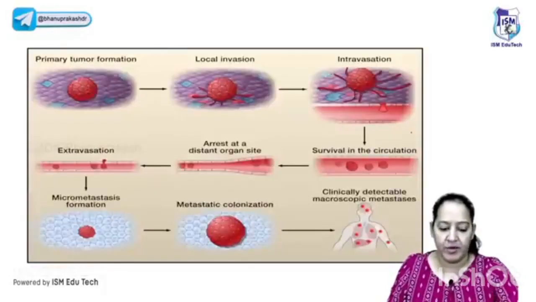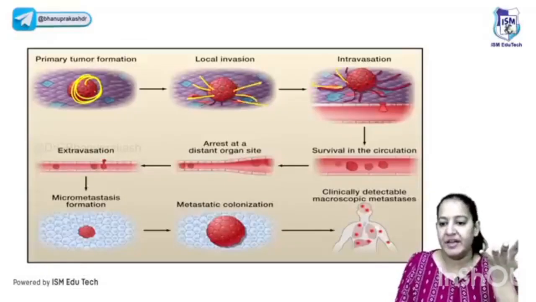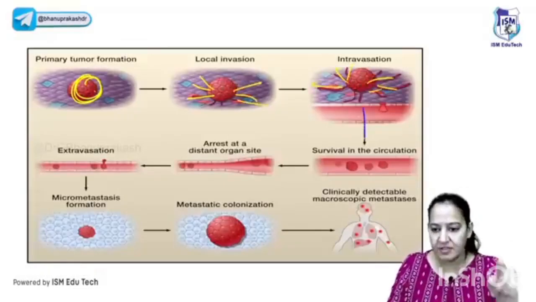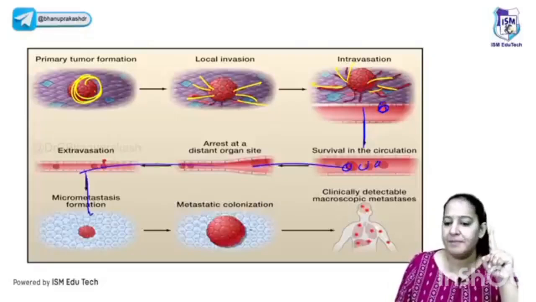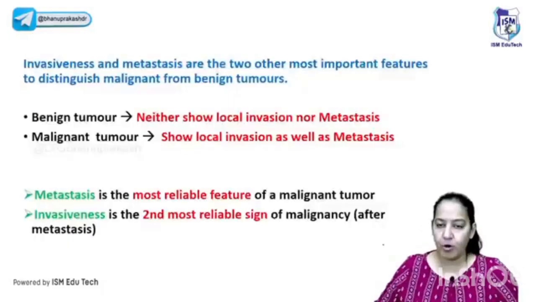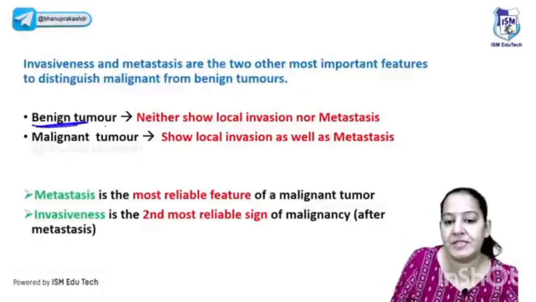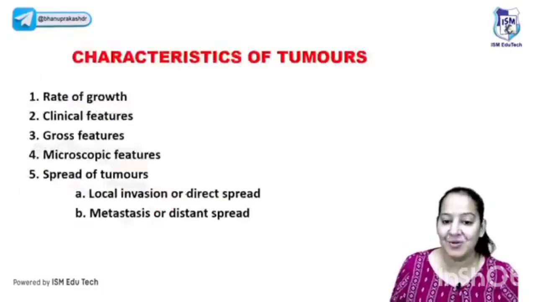The same thing is shown to you. Can you see here? This is a tumor. It is going on involving the surrounding tissue in continuity. This is local invasion. After that it is moving to the blood. One of the cells goes to the blood, and via blood it goes to multiple other organs and forms multiple secondaries. So this is local invasion, and this is metastasis. I hope you got it. Now please understand, in a benign tumor both are absent, neither local invasion nor metastasis. But in a malignant tumor both are present.